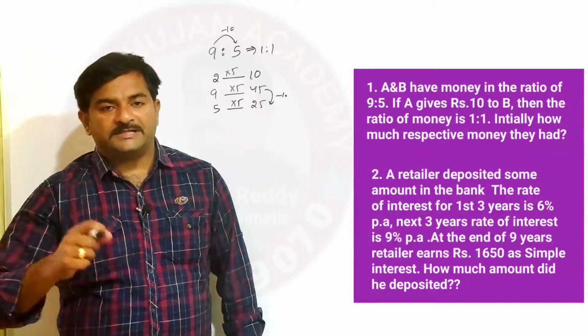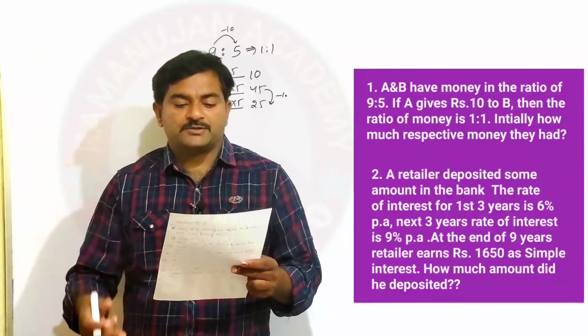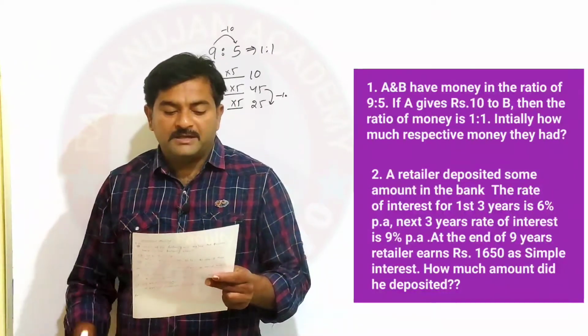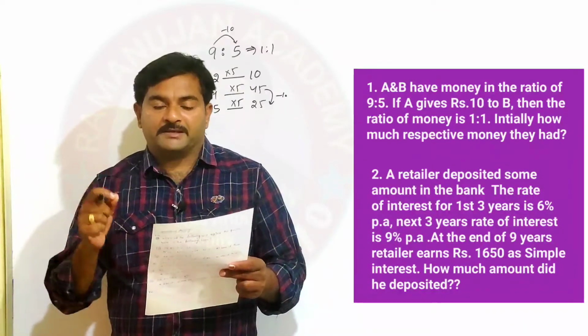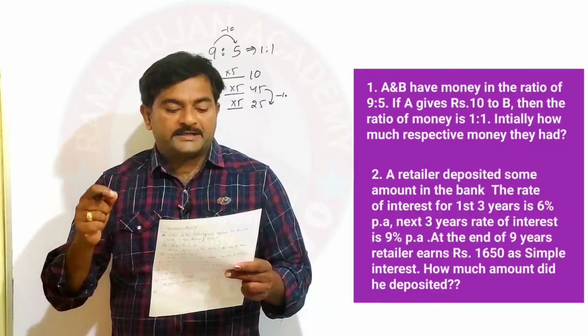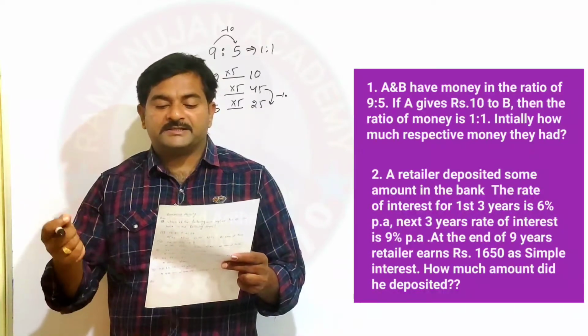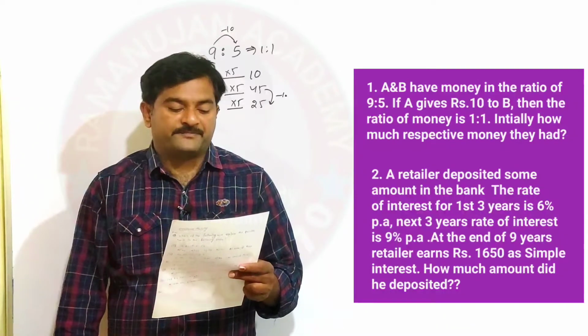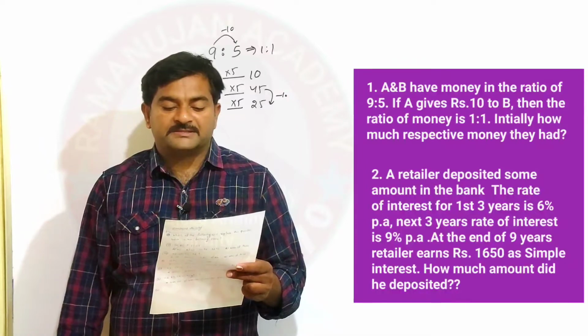Okay, so let's see the next question. You can see the next question on the screen. What is your next question? A retailer deposited some amount of money in the bank. The rate of interest for the first 3 years is 6% per annum. For the next 3 years, the rate of interest is 9% per annum. For the period beyond 6 years, the rate of interest is 10% per annum.